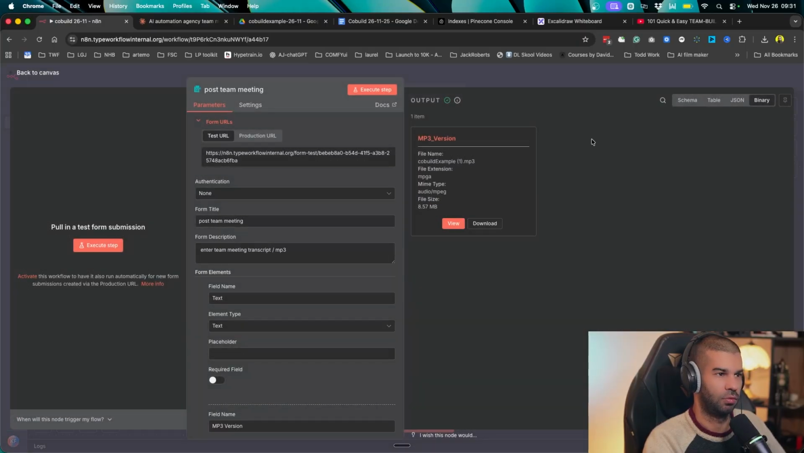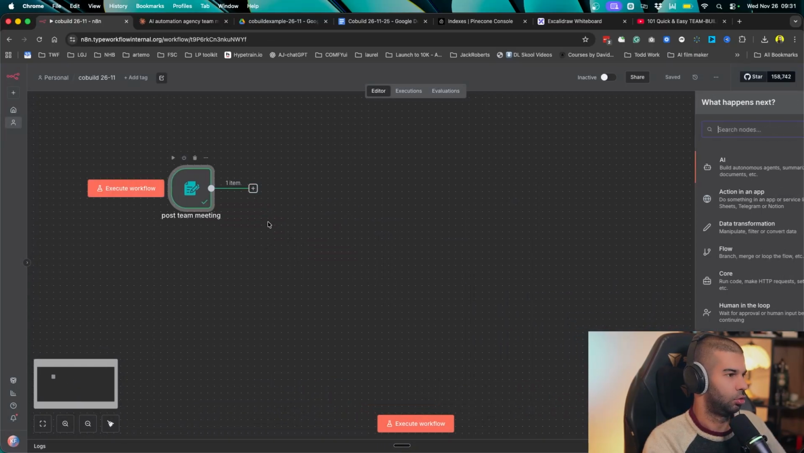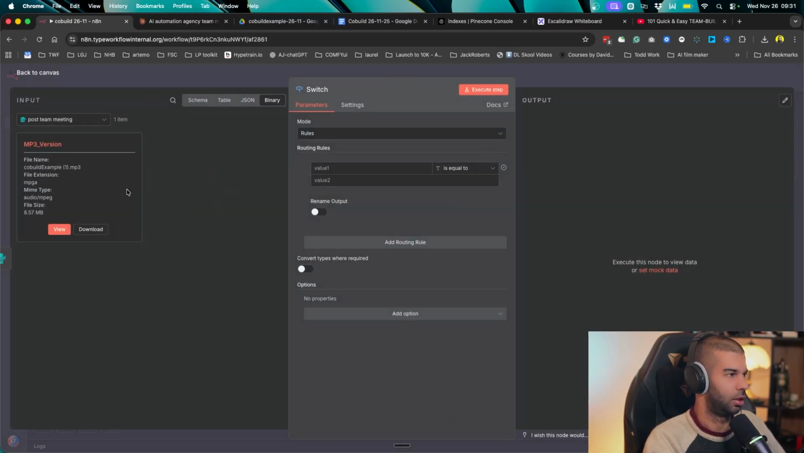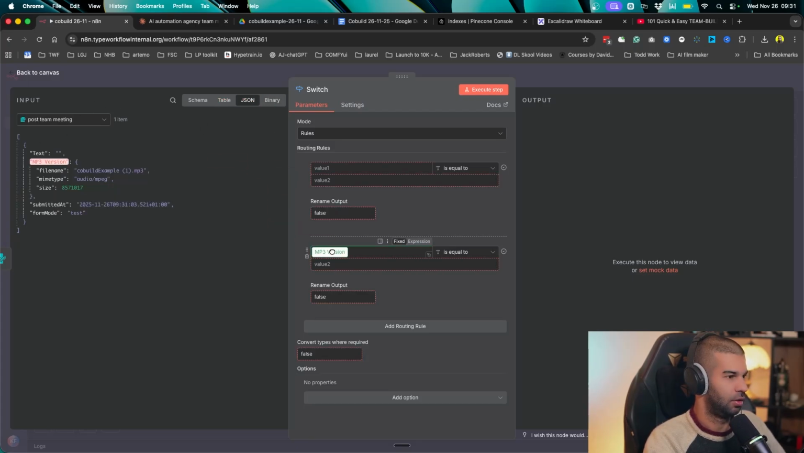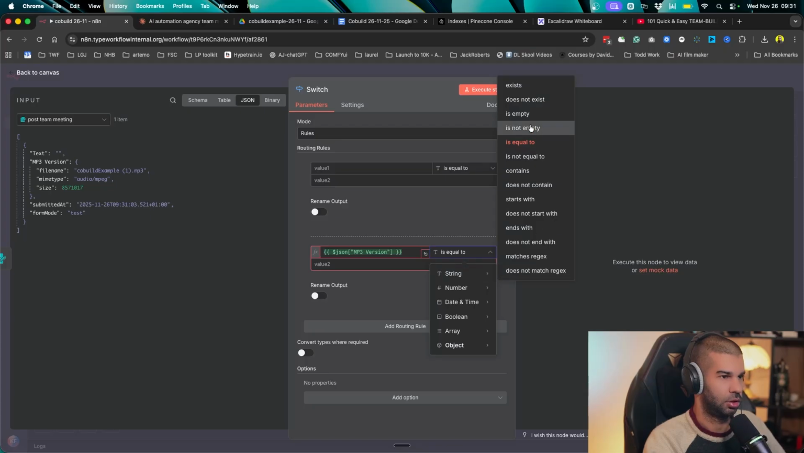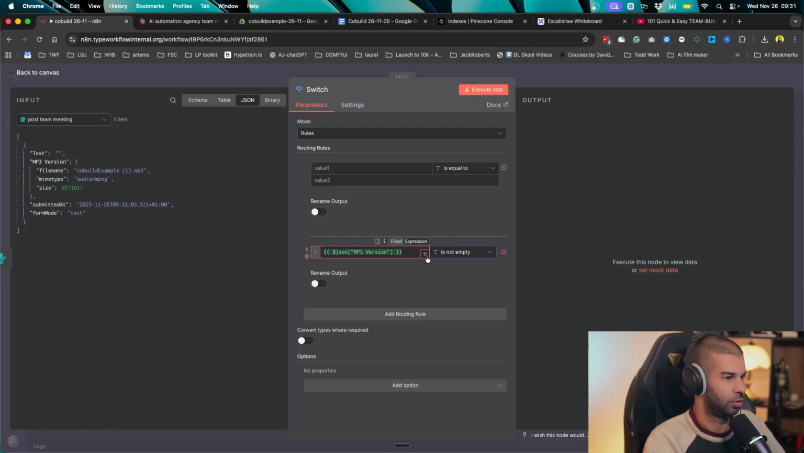So now we have what is called binary data right here. Which also means that we need to define a path for whether it's the MP3 version or the text version. So we need to have two rules right here. So here, if I look at the JSON, I'm going to say if the MP3 string is not empty, then we know it's an MP3 version.